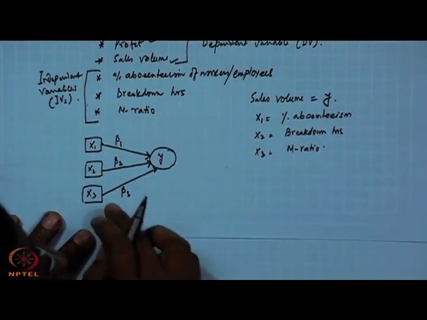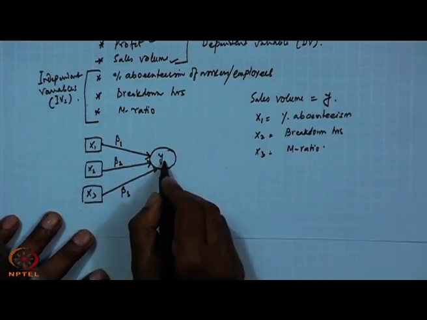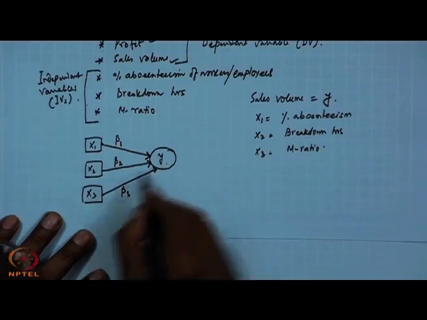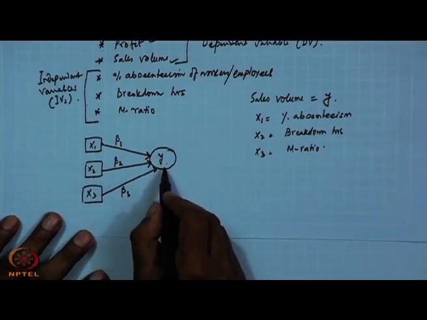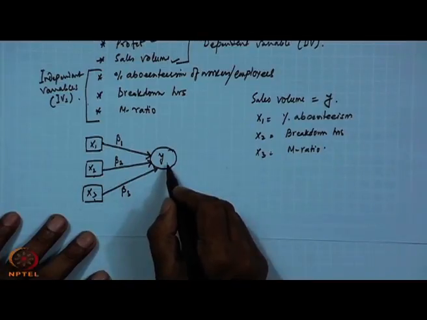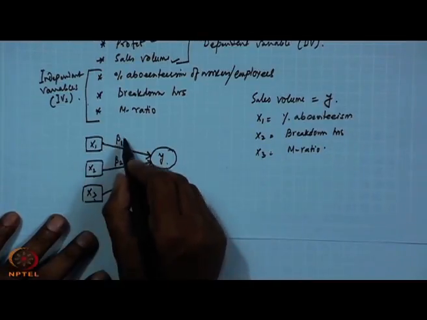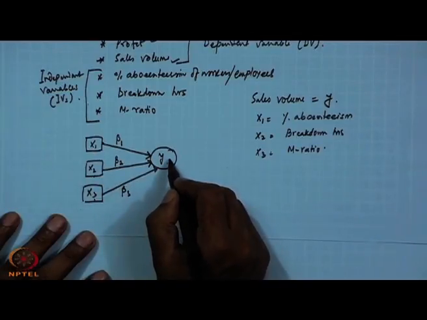What does it mean? It means that if I change 1 unit of x1, there will be beta 1 unit of change in y.